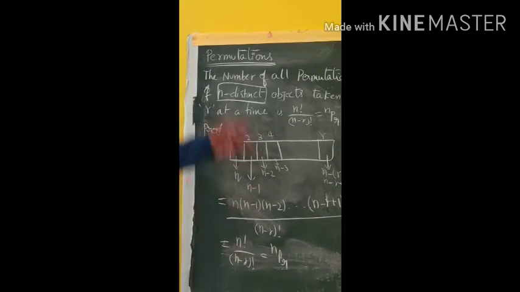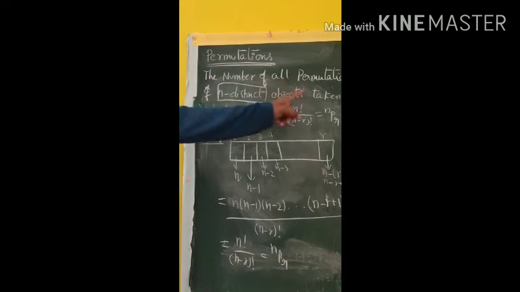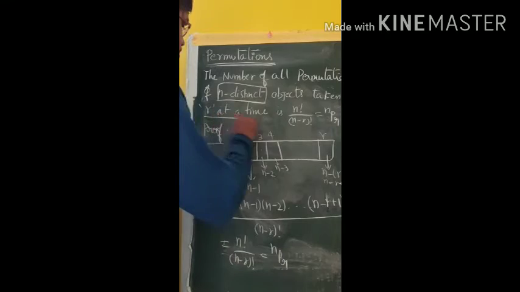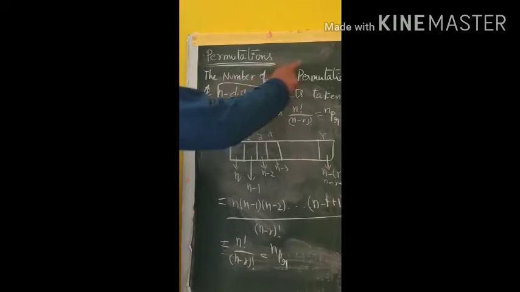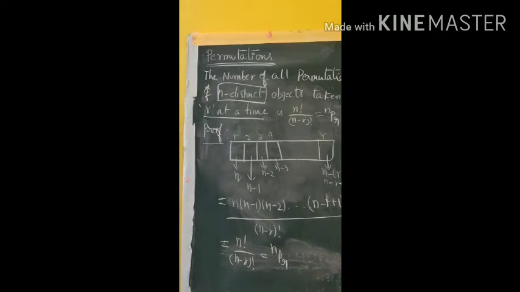So the number of all permutations of n distinct objects taken r at a time is nPr, n factorial by n minus r factorial. So the number of all permutations of n distinct objects taken r at a time is n factorial by n minus r factorial, which is equal to nPr.